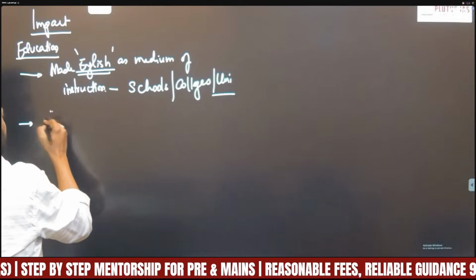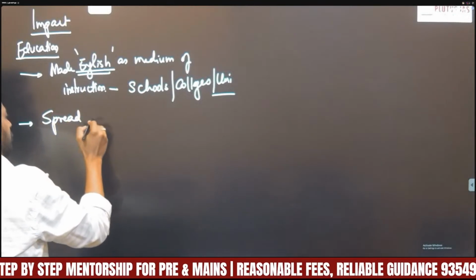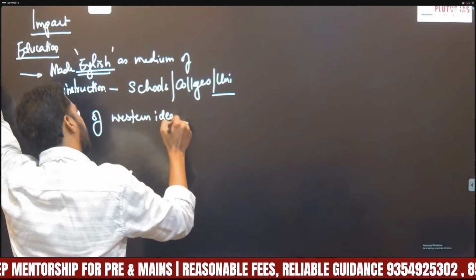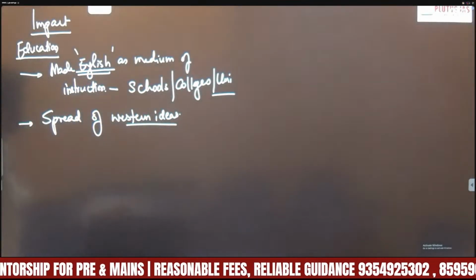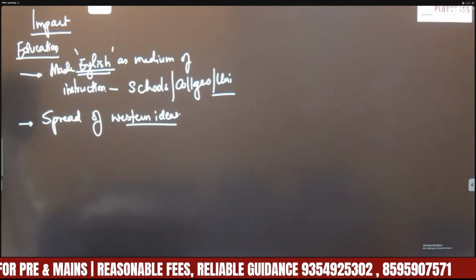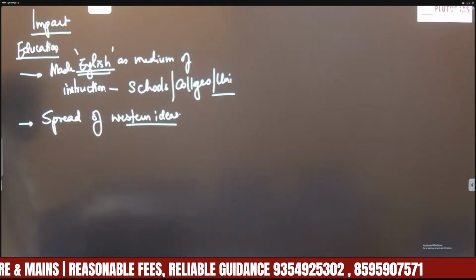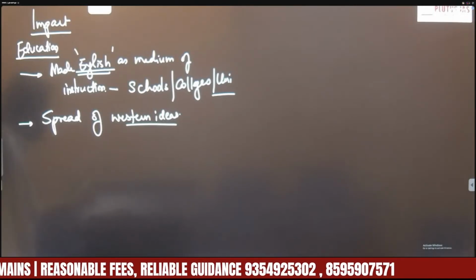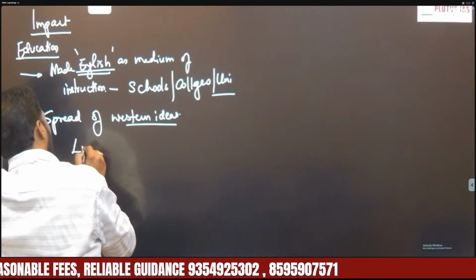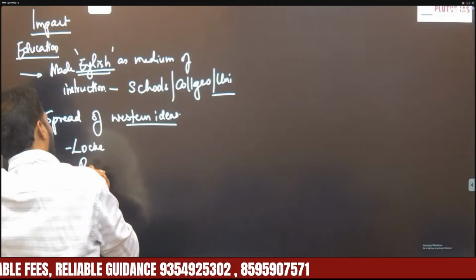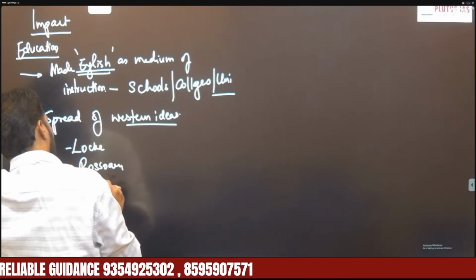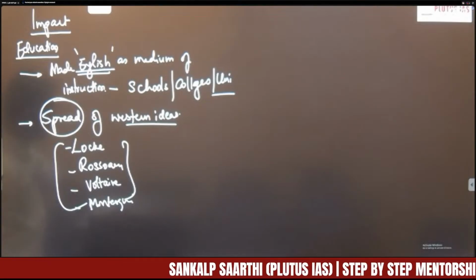Second, another major impact is spread of Western ideas. So this is an important thing, especially the introduction of modern education into India led to a massive spread of Western ideas. So Western ideas of European philosophers like John Locke reached Indians, which later helped in Indian nationalism.